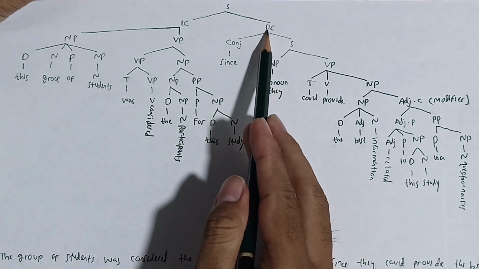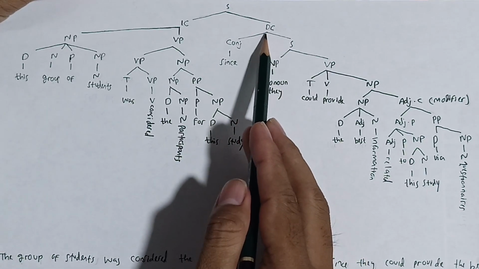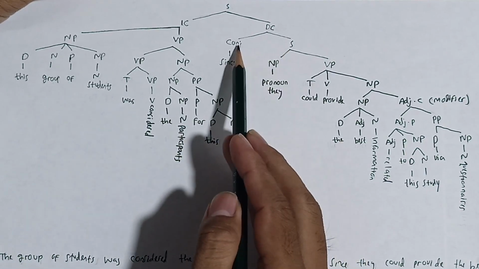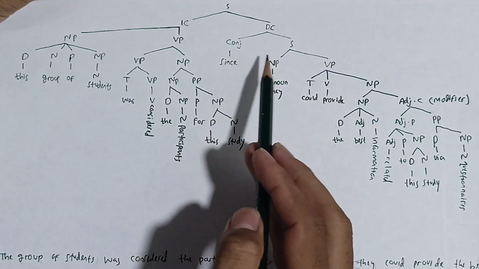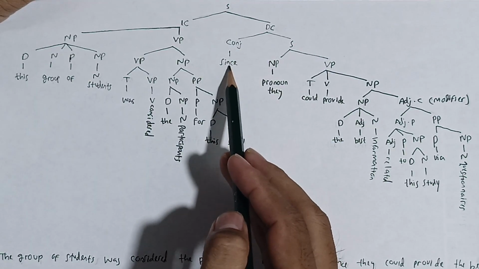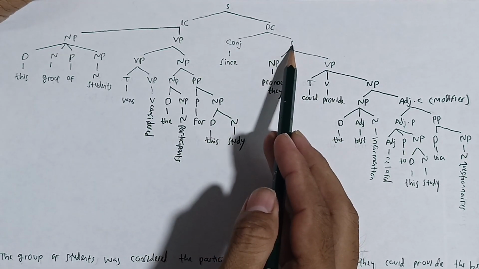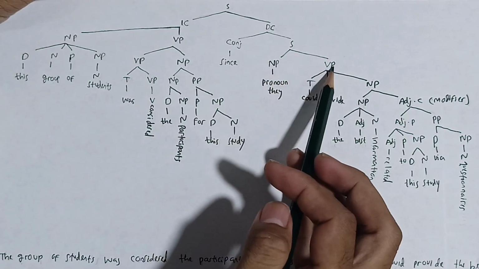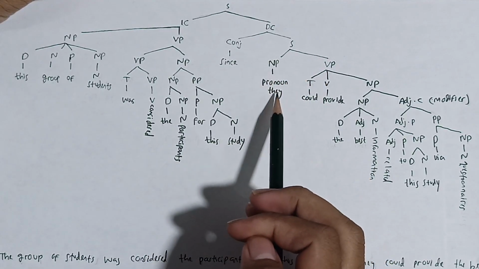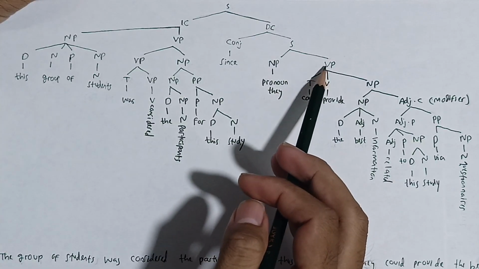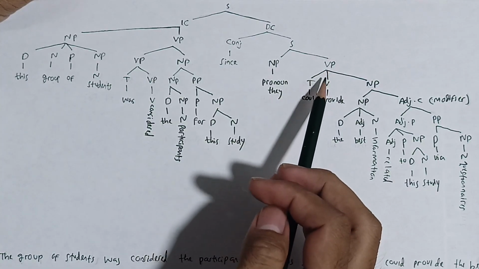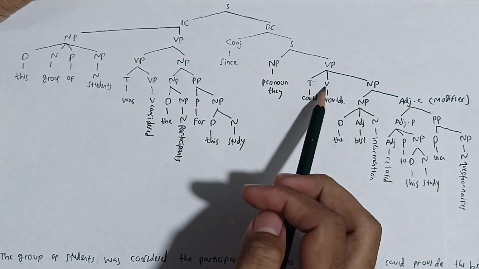And then the dependent clause is formed by conjunction and sentence. The conjunction is since, or in other words, because. The sentence is formed by noun phrase and verb phrase. The noun phrase is they. Why do they become a noun phrase? Because they is a pronoun. And then the verb phrase is formed by tense, verb, and noun phrase.